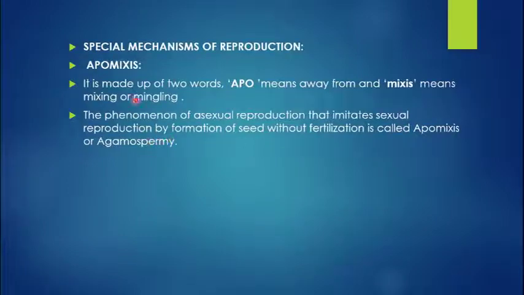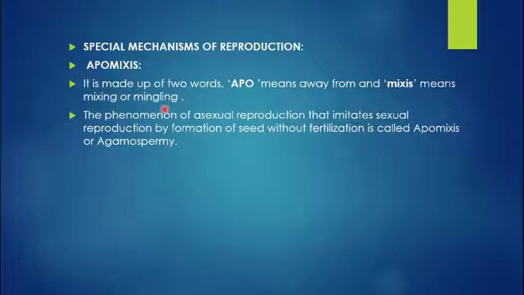Another mechanism which we had learned is apomixis. So when fruit is formed without fertilization, that is known as parthenocarpy. That fruit does not have any seed. But in apomixis, what happened? The seed is formed but without fertilization. So the production of seed without fertilization is known as apomixis. It is made up of two words: apo means away from and mixis means mixing or mingling. So there is no mixing or mingling of the gametes, the female gamete and the male gamete.